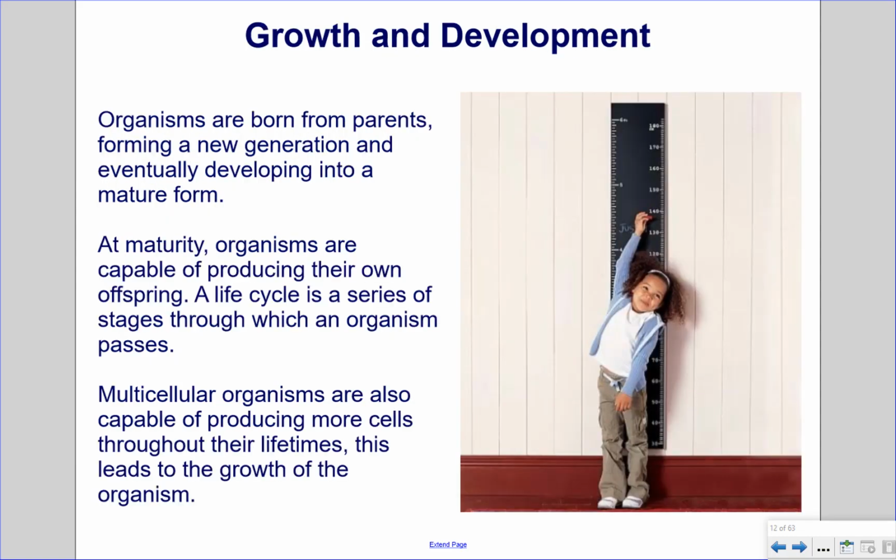Growth and development. Organisms are born from parents, forming a new generation and eventually developing into a mature form. At maturity, organisms are capable of producing their own offspring. A life cycle is a series of stages through which an organism passes. Multicellular organisms are also capable of producing more cells throughout their lifetimes. This leads to the growth of the organism.